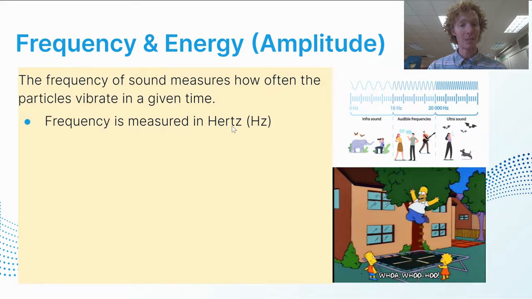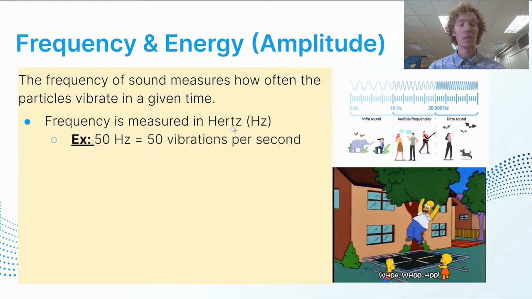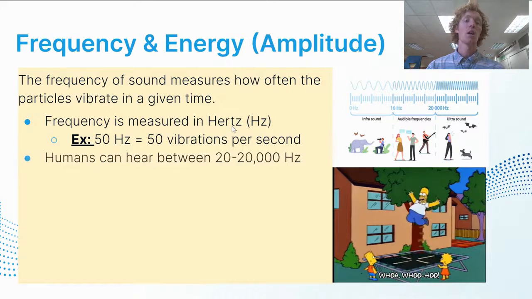We measure frequency in hertz, which is represented with Hz. For example, 50 hertz is equal to 50 vibrations per second in a sound wave. Humans can hear between 20 and 20,000 hertz, or 20 and 20,000 compressions and rarefactions in a single second.